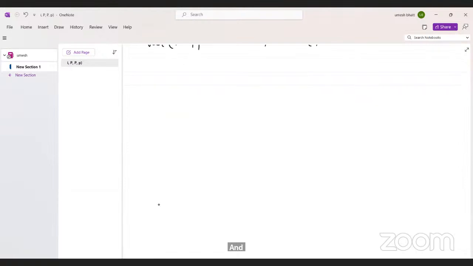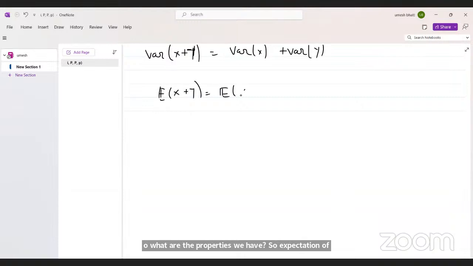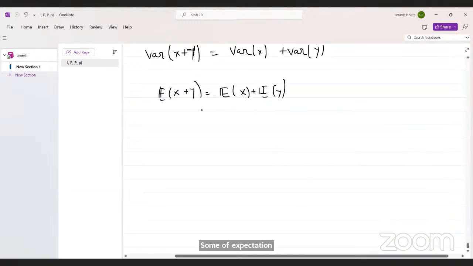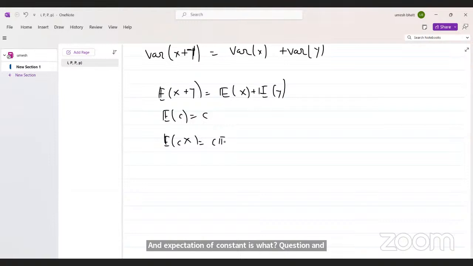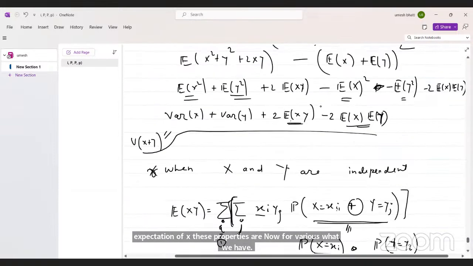So what are the properties we have? The expectation of a sum is the sum of expectations, and the expectation of a constant is the constant. The expectation of a constant times X is the constant times the expectation of X. These properties are important. Now for variance, what do we have? This thing is called what?